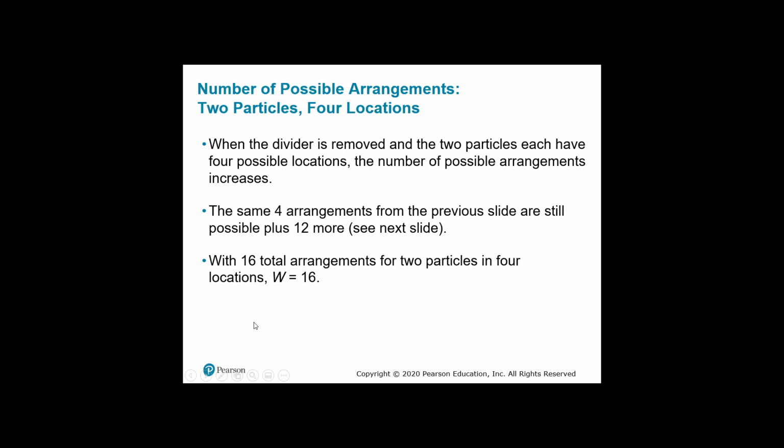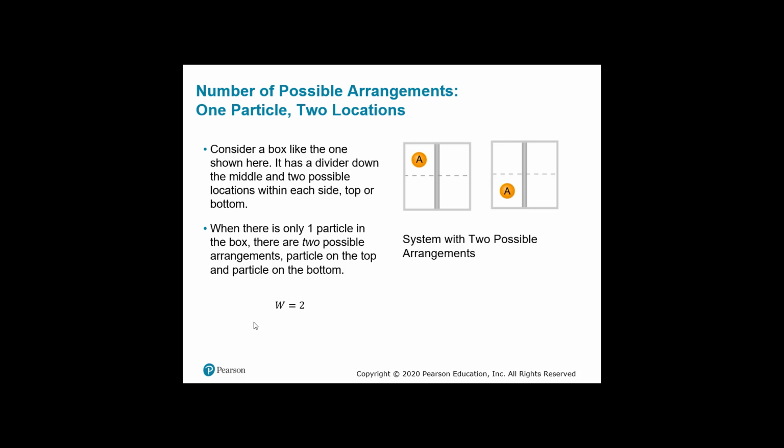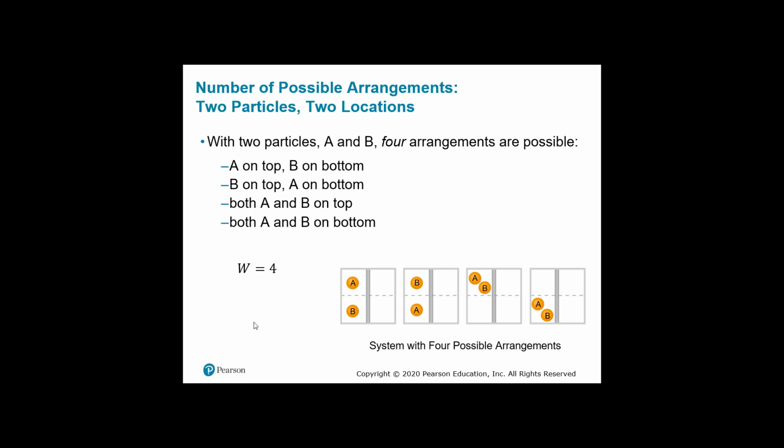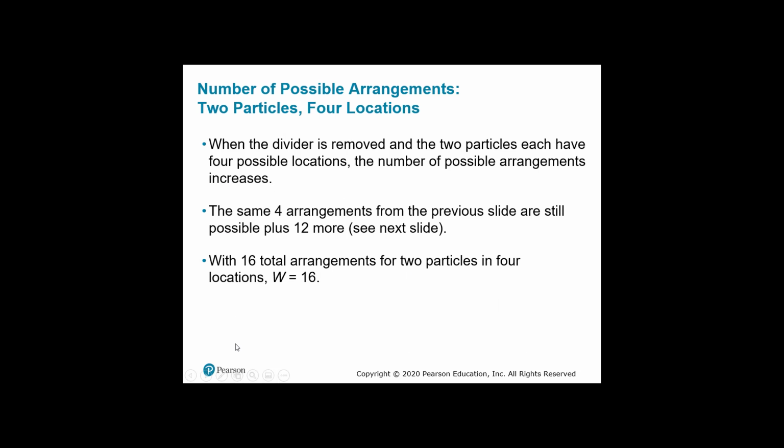Okay, but what if we remove the divider? If we remove the divider, that means we can have so many more possibilities. In fact, 16 total, besides including the ones that we just looked at. So if we look again, we have these 4, and as you can see, they're on one side. But what if we do the mirror image, where we do this exact same pattern on the other side? That's another 4. So this W would be 8.